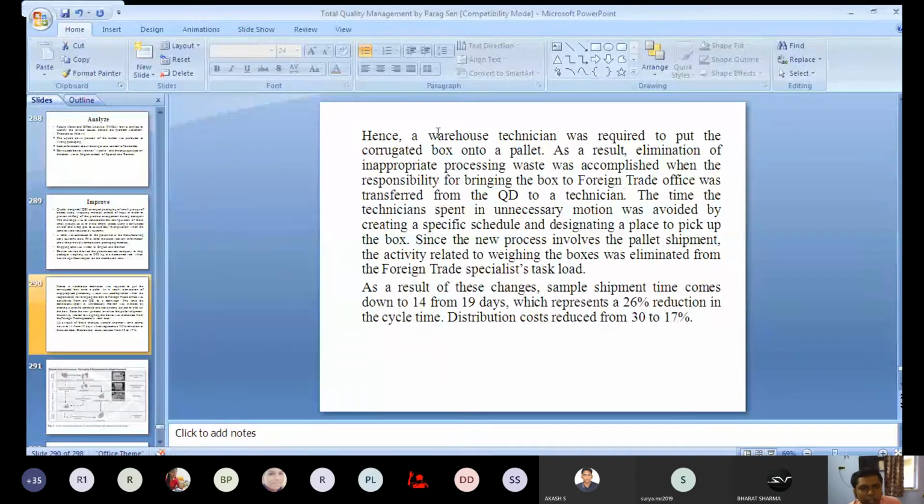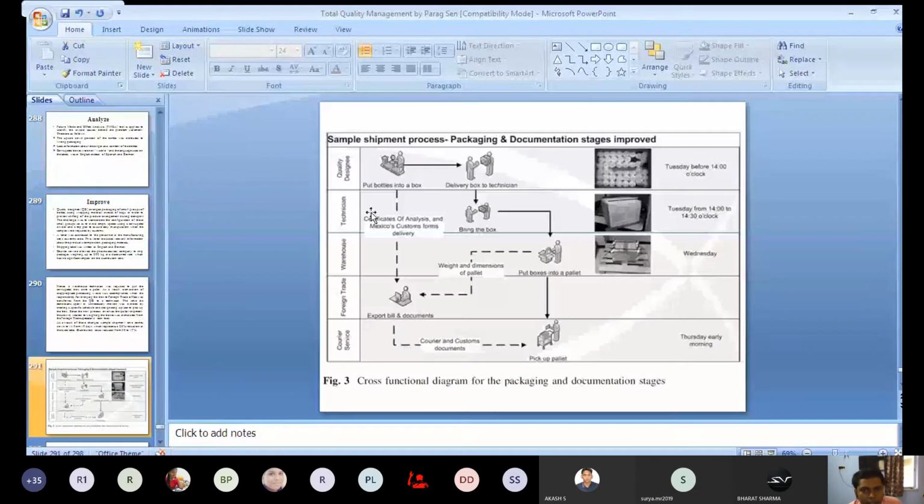So they are clearly improving the process, which we can see from the cross-functional diagram. The quality design puts bottles into a box, and they also generate the certificate of analysis and different documentation. Those documents will be sent by email to the foreign trade area or customs office, and the bottles will be delivered to a technician.